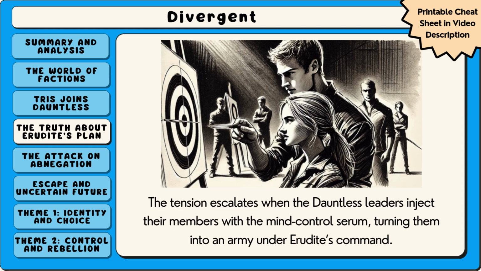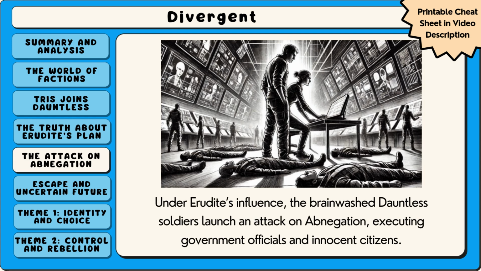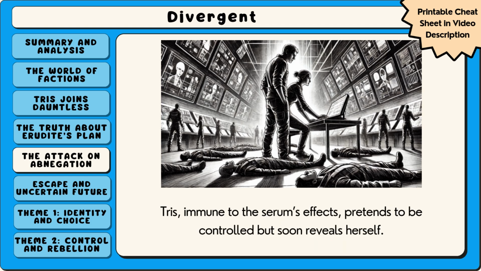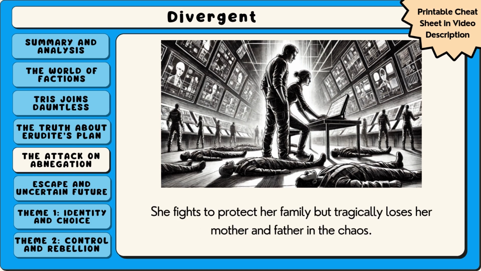Under Erudite's influence, the brainwashed Dauntless soldiers launch an attack on Abnegation, executing government officials and innocent citizens. Tris, immune to the serum's effects, pretends to be controlled, but soon reveals herself. She fights to protect her family, but tragically loses her mother and father in the chaos.